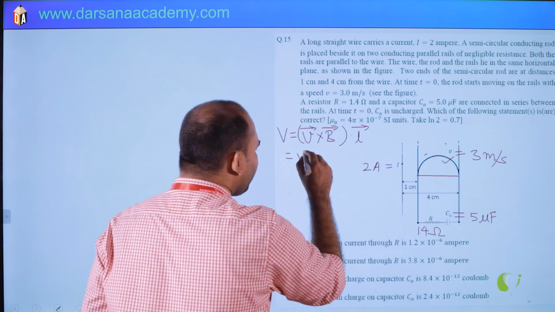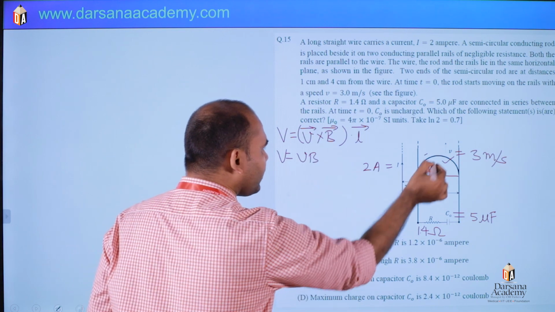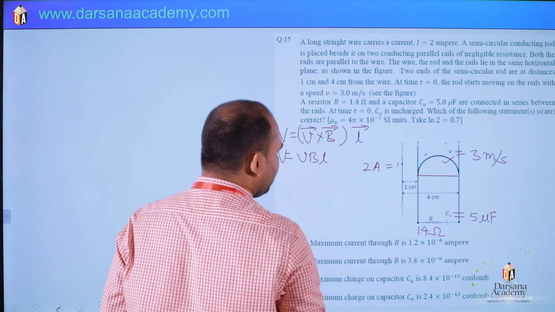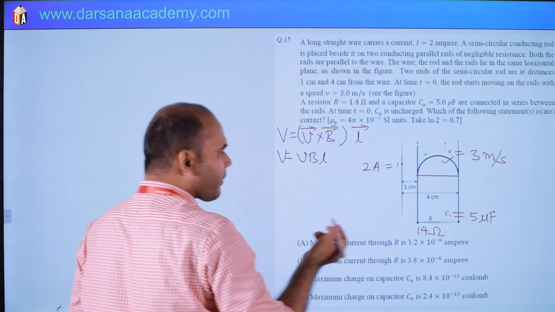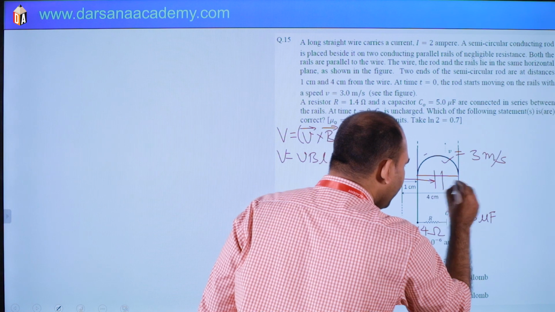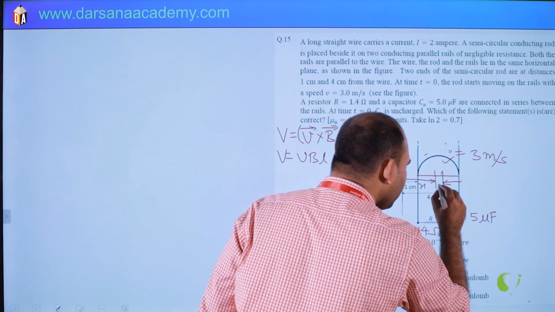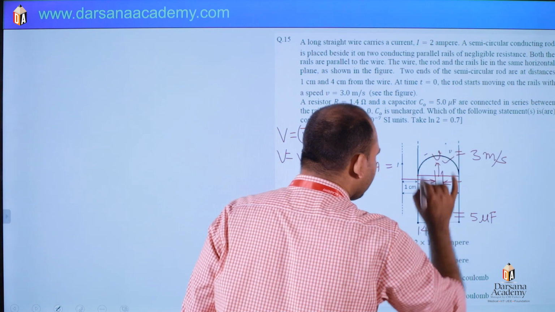So it is VBL, where V is motional EMF and v is a small speed. Here B is varying, so we can't write directly; we have to take an element at a distance of x and length dx, and velocity will be v in this direction.